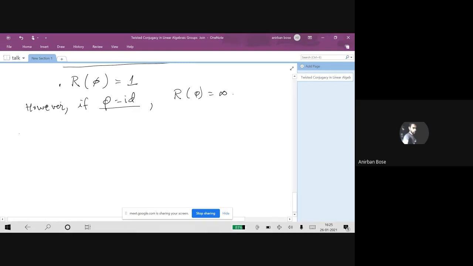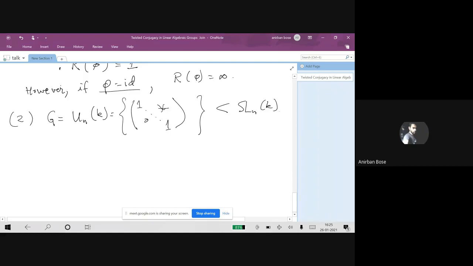Okay. Another example that we can talk about is we take G to be this group of upper triangular unipotent matrices. Let me just write it down. So all these matrices are being considered, which is a subgroup of SL_n(K).